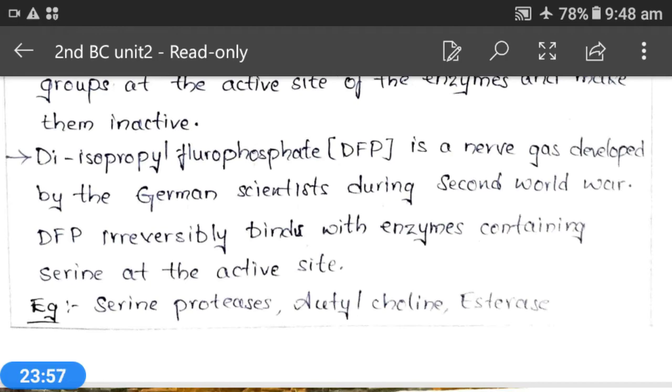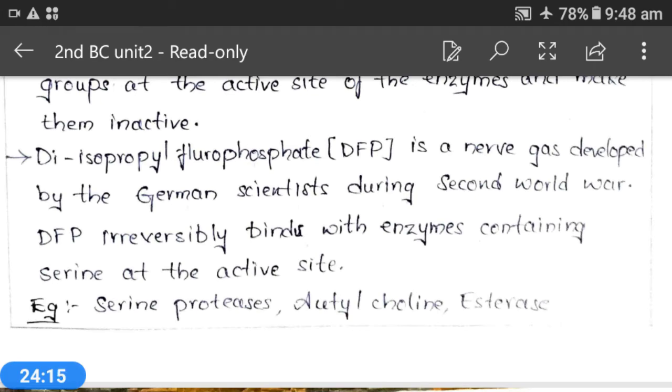The other example is disulfiram. Disulfiram, also called Antabuse, is a drug used in the treatment of alcoholism.